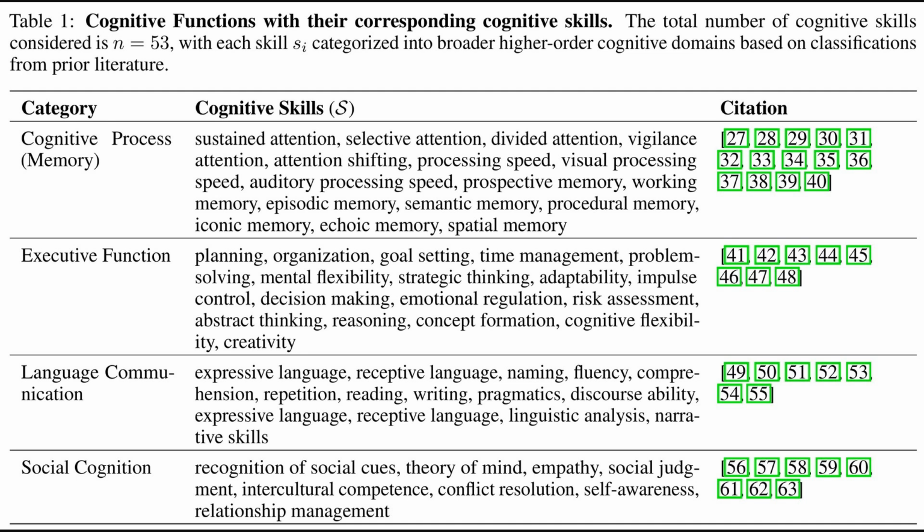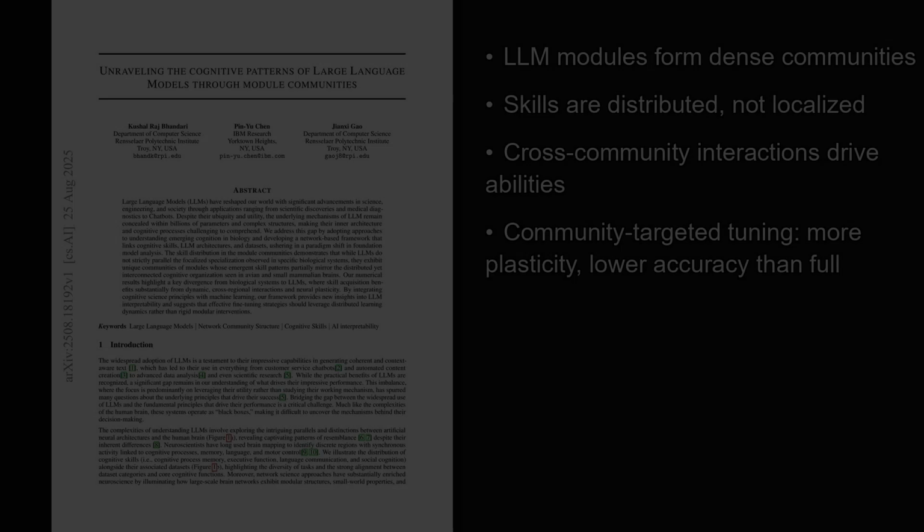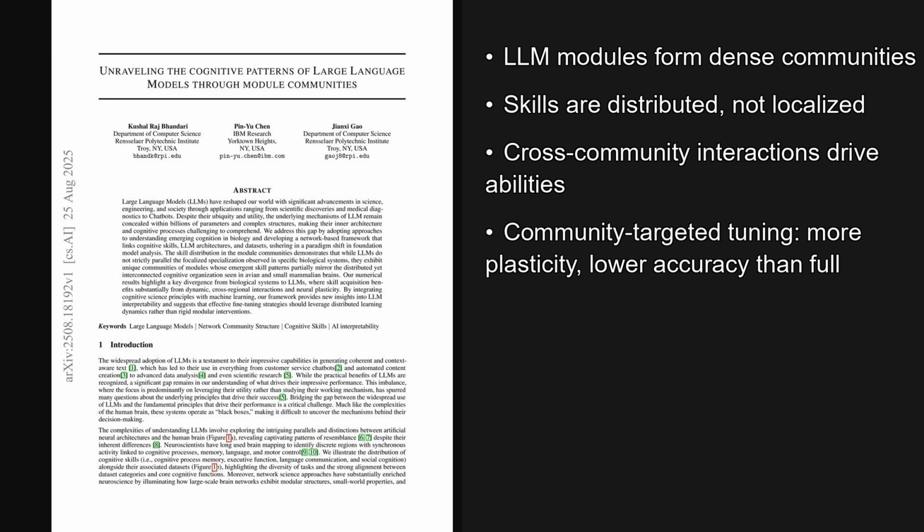Executive function covers planning, problem-solving, flexibility, and decision-making. Language communication spans expressive and receptive abilities, reading, writing, and discourse. Social cognition groups social cue recognition, theory of mind, empathy, and conflict resolution, so datasets can be mapped to concrete skills consistently. Wrapping up, 2 takeaways stand out.